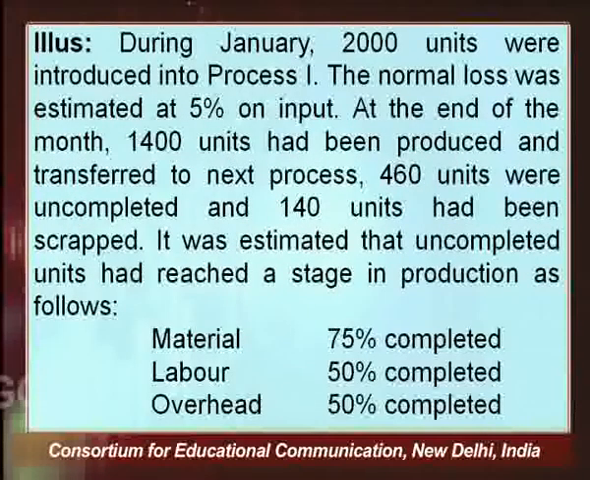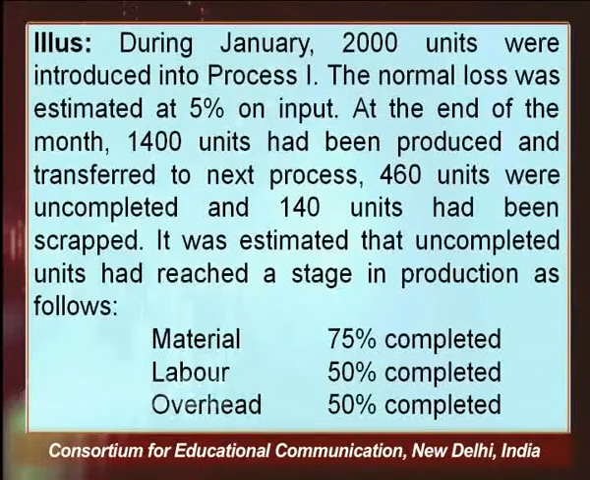Now, let me take a business-like situation and you will understand how you treat normal loss and abnormal loss, or abnormal gain, as the case may be. During say January, 2000 units were introduced in the process. The normal loss was estimated at 5% of input. That is, out of these 2000 units being introduced, the loss is 5%, that comes to 100 units as the normal loss.